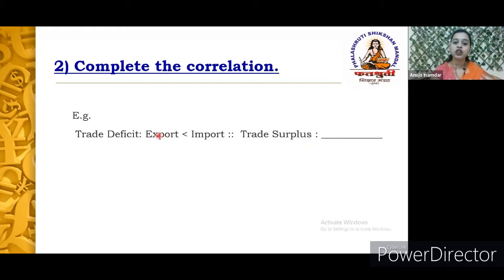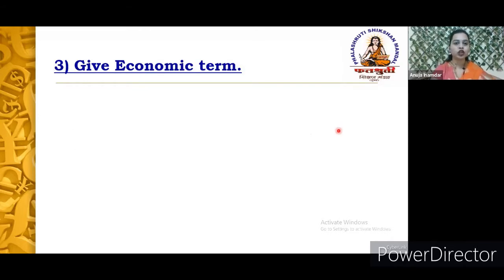For this we need to analyze the relation between the first pair and accordingly answer the second pair. Now, trade deficit we call when our export is less than import. On the other hand, trade surplus stands for what? It is nothing but when the export of the country is greater than the import. So first we analyze the relation between the first pair and accordingly find out the answer for the other pair. This is how we are supposed to write the answer for complete the correlation.